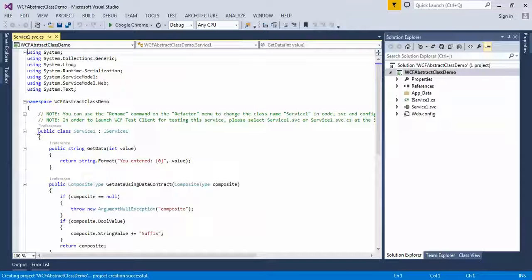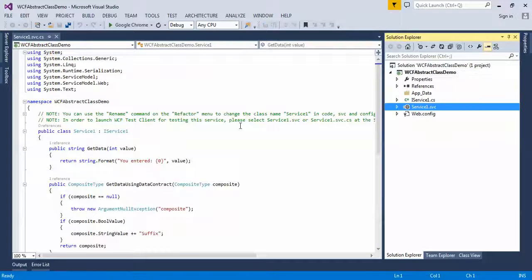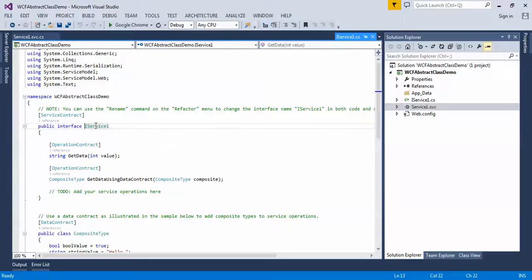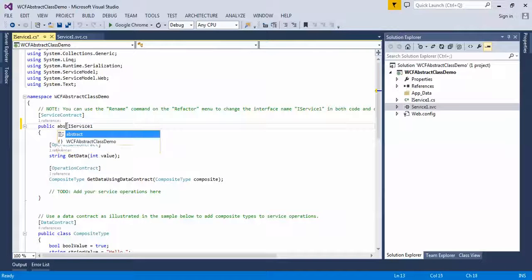So if you can see, we have service1.svc and it has one Service1 and it is inheriting one interface, IService1. If I go inside that, it uses the service contract and operation contract. Now as I mentioned earlier, it uses the service contract and methods as operation contract. Now instead of using this interface, I'll replace it with abstract class.